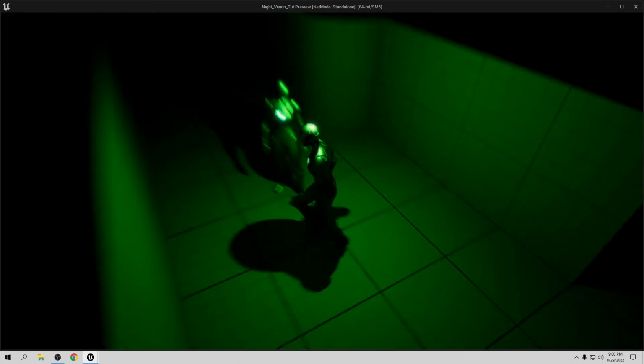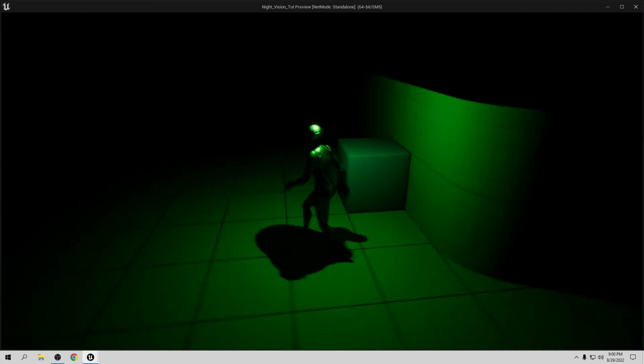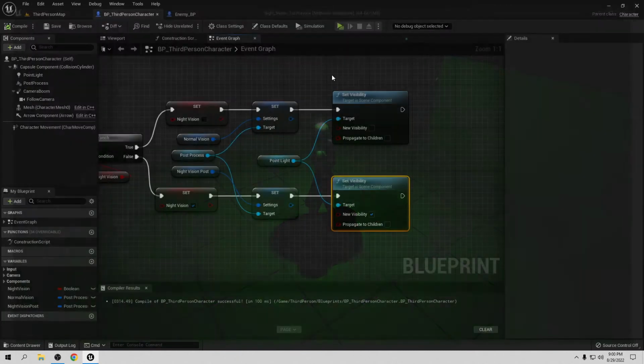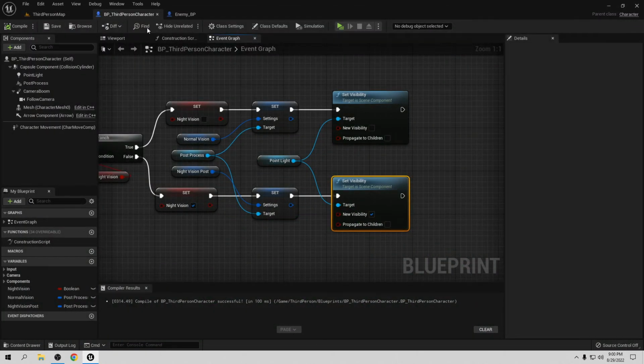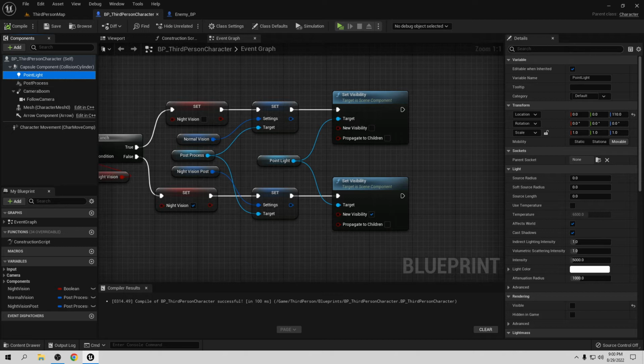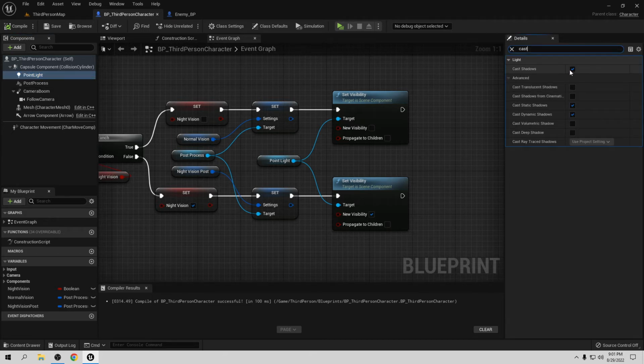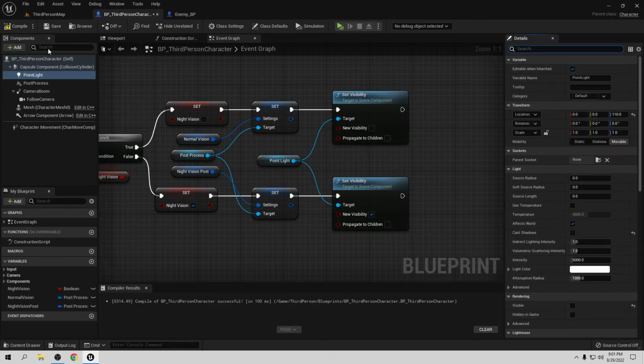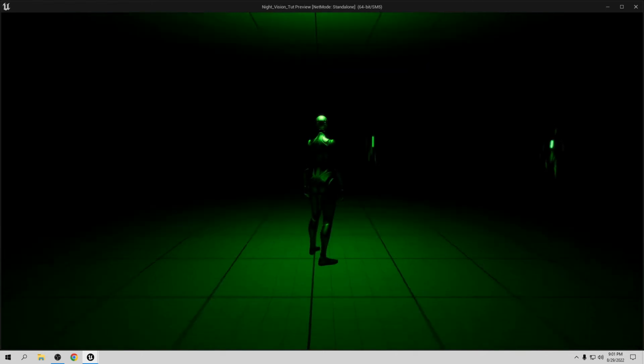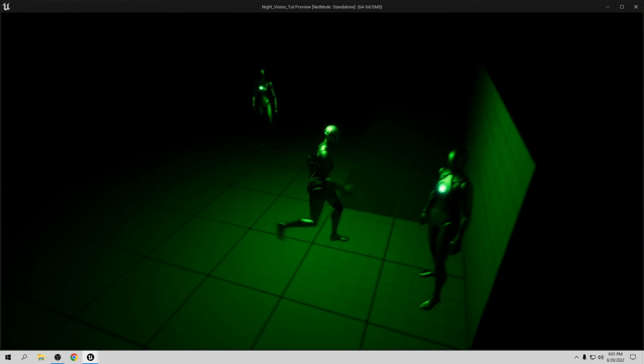But we don't want these shadows because the night vision doesn't work very well with shadows. So let's close this. That's really easy. Go to point light. I'm looking for cache shadows. You set it to false. Let's close everything, compile and save. Let's go play. Now if we press the button, we have this cool effect.